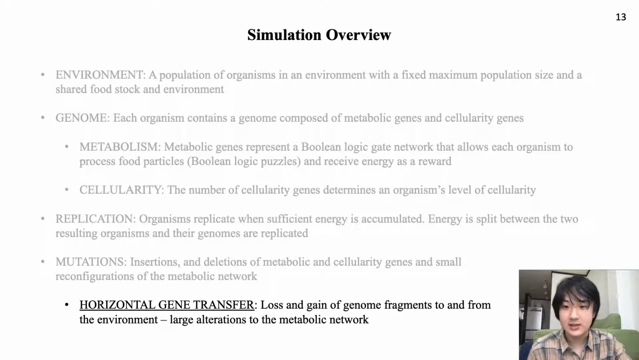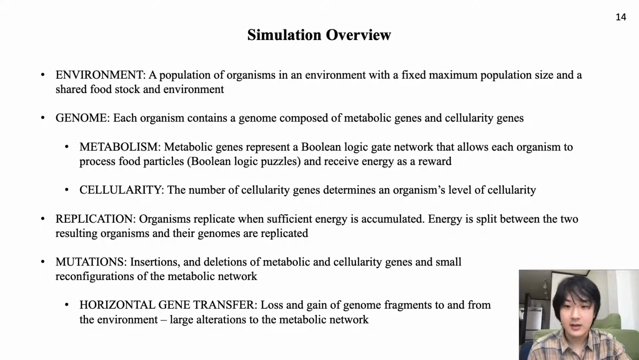Organisms are also subject to loss or gain of potentially large sections of genetic material through horizontal gene transfer, depending on their level of cellularity. This form of mutation can cause drastic changes to the metabolic network, and we have found that this is almost always deleterious to the metabolic proficiency of an organism. The simulation is quite far abstracted from biological life, but it does represent a system capable of real evolution, where cellularity and metabolic proficiency are dependent variables, allowing us to empirically address broad evolutionary questions.